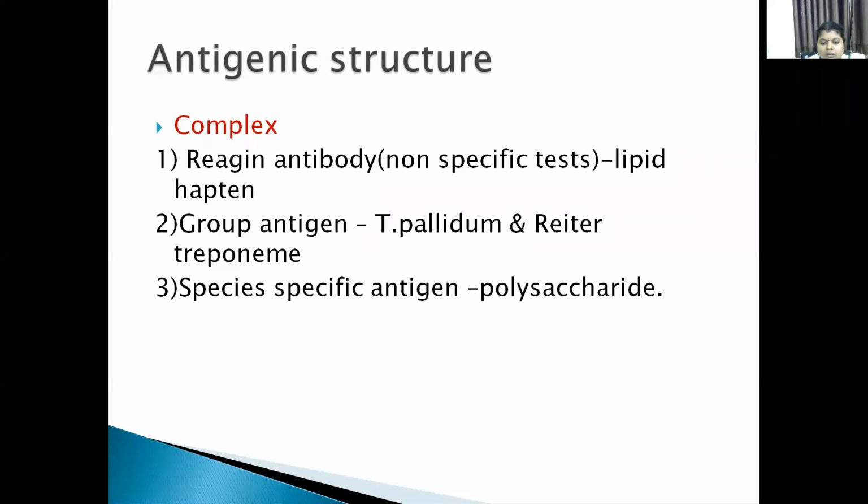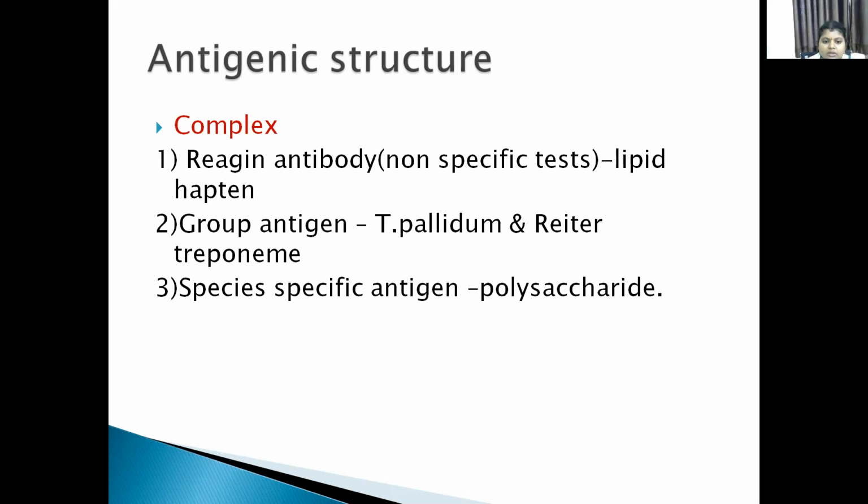But it is not known whether the antibody induced by this cardiolipin antigen is derived from the Treponema pallidum or from damaged host tissue, because this cardiolipin is present in our human organs also. So that's why it is a non-specific test, or it can be used as a screening test.